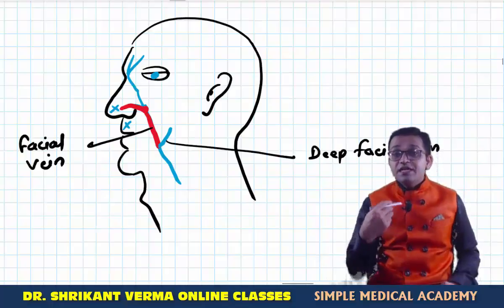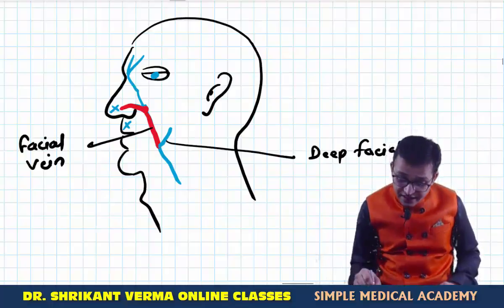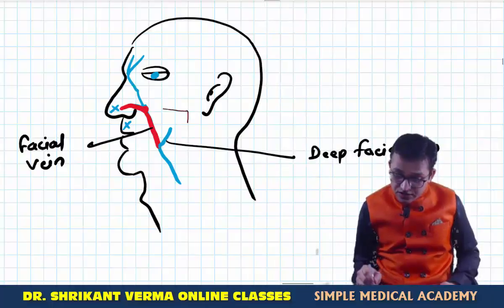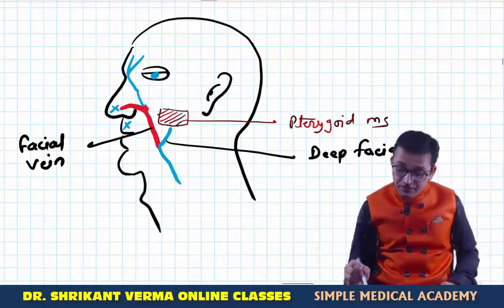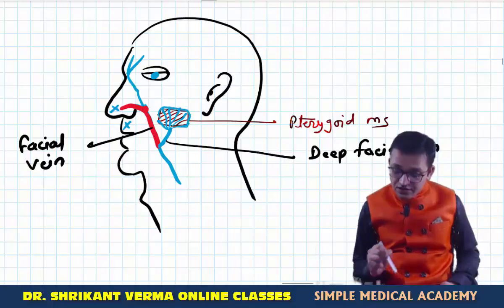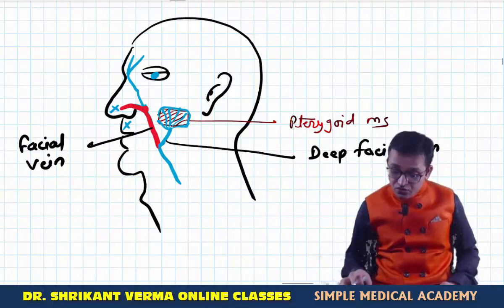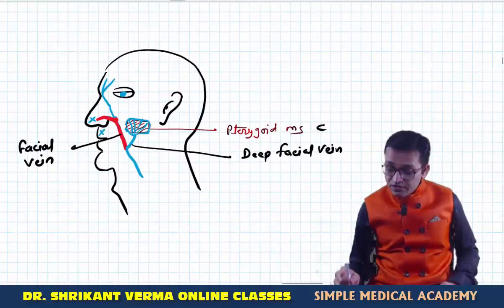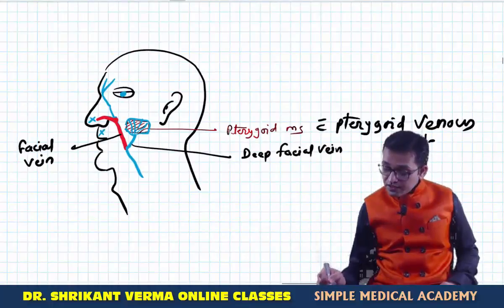Now see, this deep facial vein is going inside and it is making a bunch over the pterygoid muscles. Suppose these are the medial and lateral pterygoid muscles. So this deep facial vein is making the bunch of veins you have seen in the image. This bunch of veins is known as the pterygoid venous plexus. So, pterygoid muscle with pterygoid venous plexus.